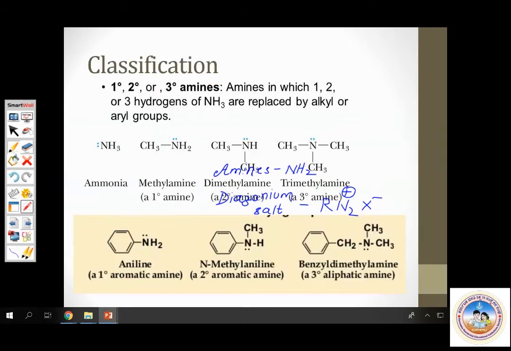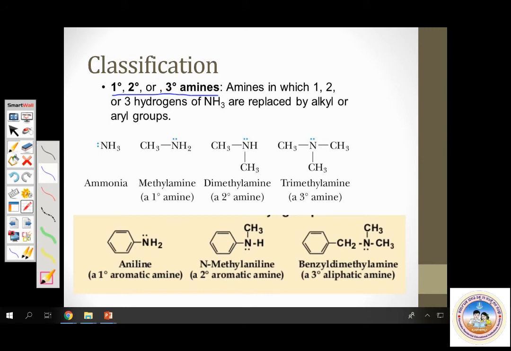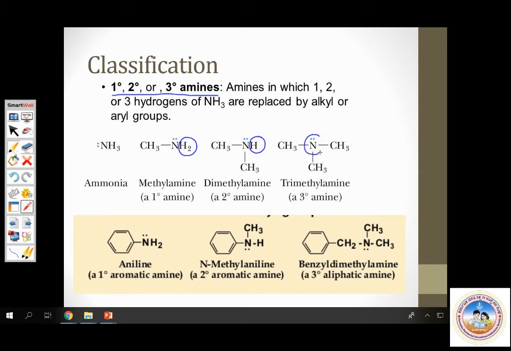Classification of amines: like alkyl halides and alcohols, amines are also classified into three types based on their degree of substitution. They are primary, secondary and tertiary amines. Now how do you recognize these amines? Very simple. A primary amine is an amine where the nitrogen atom is attached to two hydrogen atoms. A secondary amine is an amine where nitrogen is attached to only one hydrogen. In a tertiary amine, nitrogen will have no hydrogen at all, the highest degree of substitution. This is a broad classification of amines.